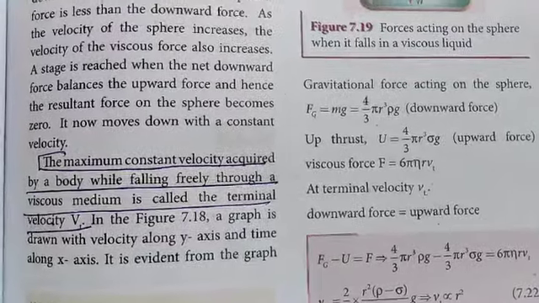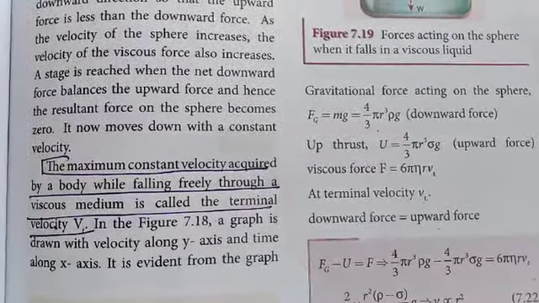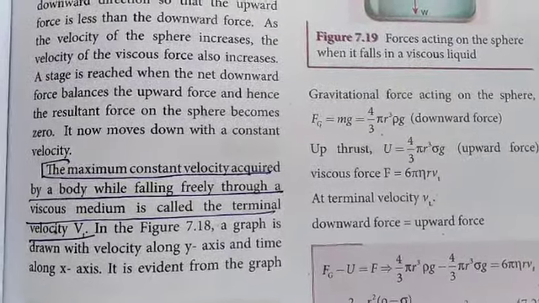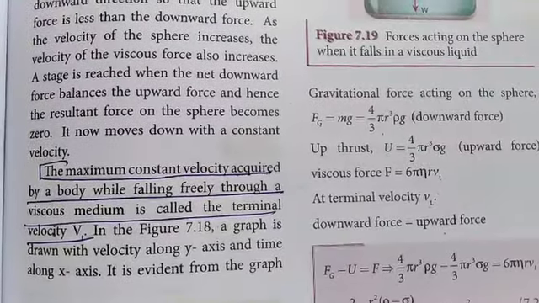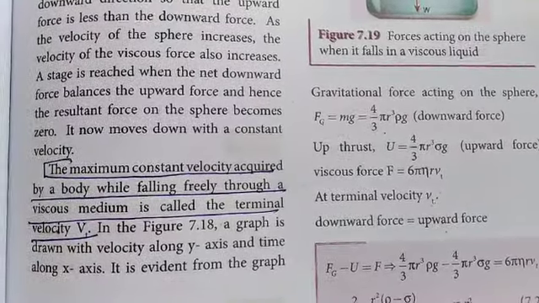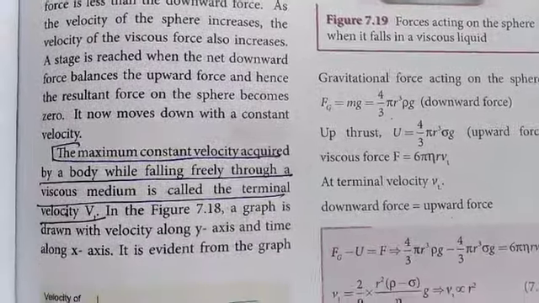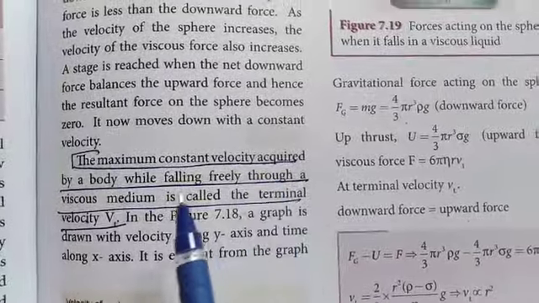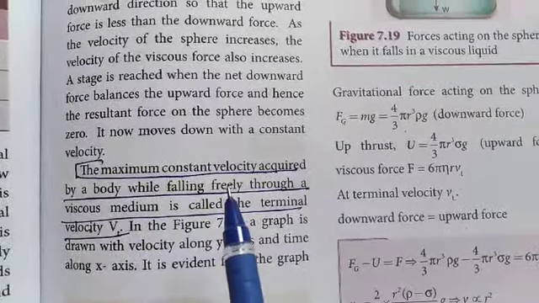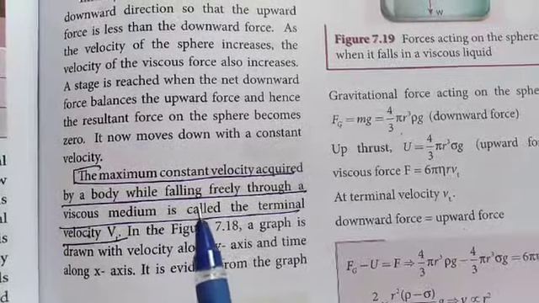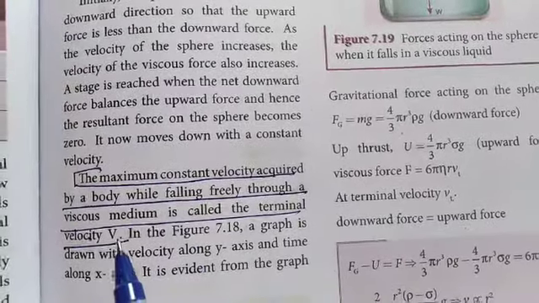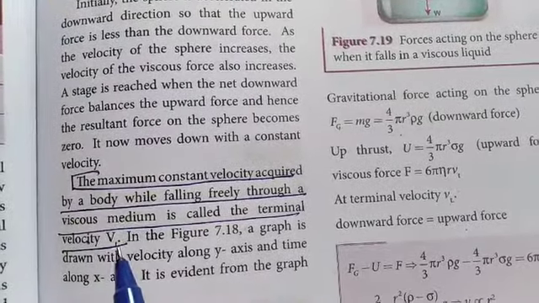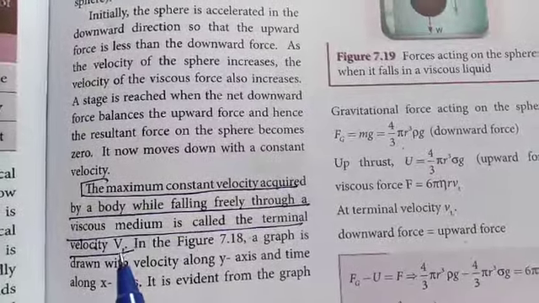Good morning, students. Today I am going to teach 11th Standard Physics Volume 2, Lesson 7, Content number 7.4.5, Terminal Velocity. So, what is terminal velocity? A maximum constant velocity acquired by a body while falling freely through a viscous medium is called terminal velocity. It is denoted by Vt. T stands for terminal, V stands for velocity.